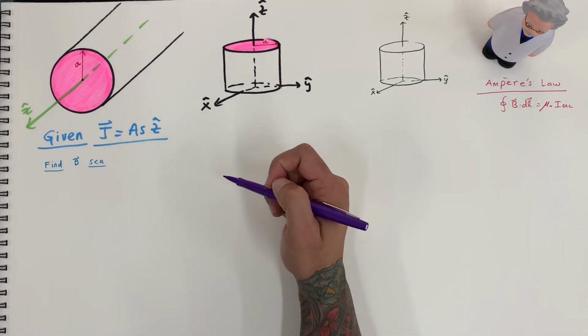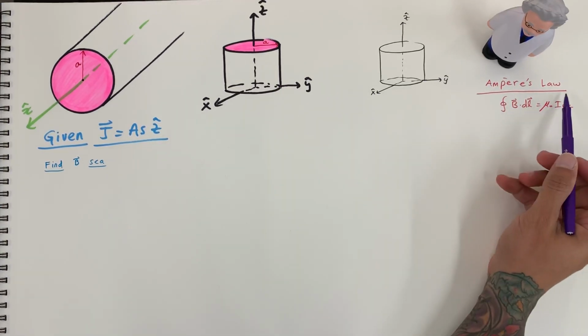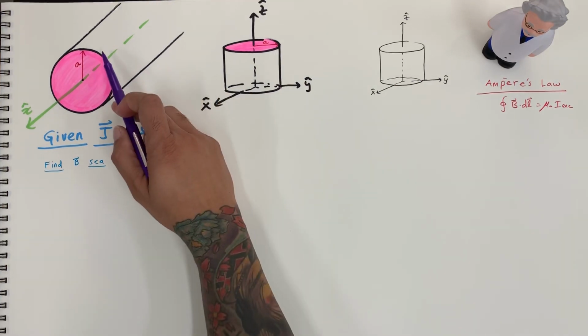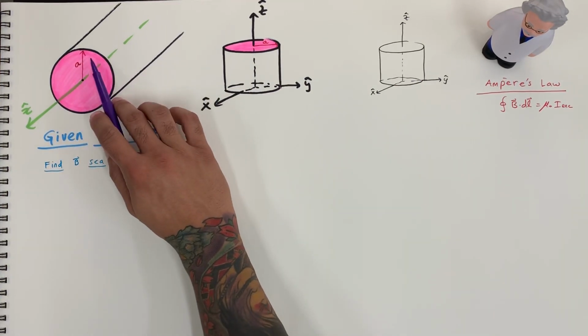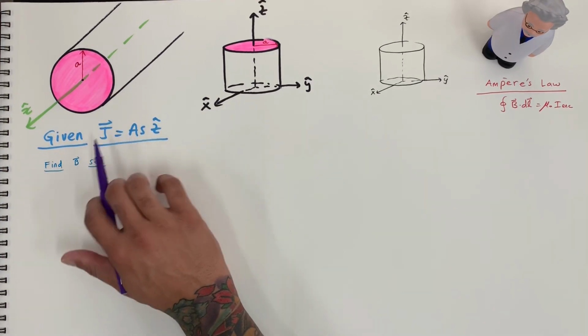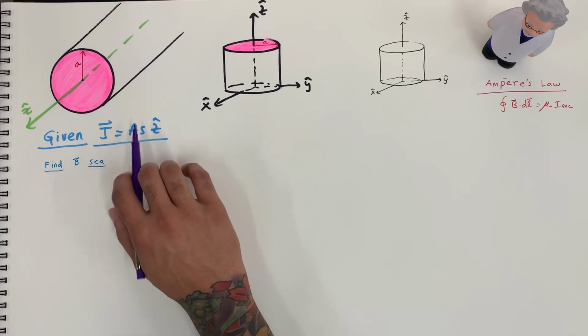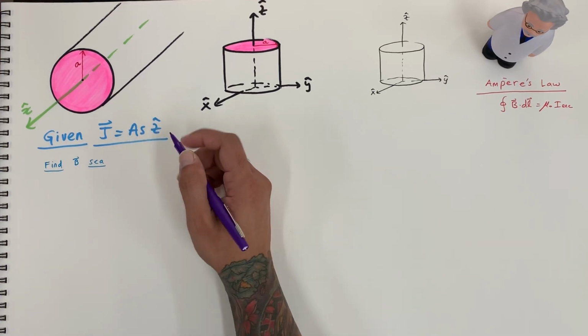Alright, in this video I want to show how to calculate the magnetic field using Ampere's law. And in this example we have a coaxial cable and we have this current density given. J is equal to A, which is some constant, S Z hat.